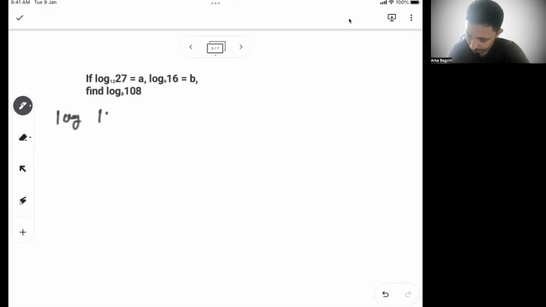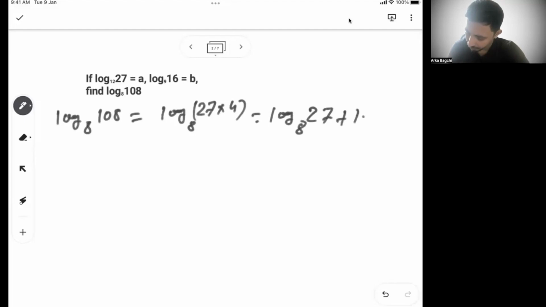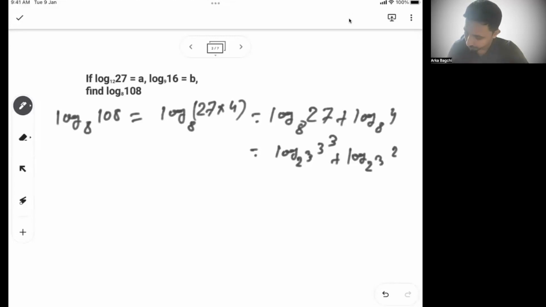So can I write log of 108 base 8 is equal to log of 27 into 4 base 8. Log of AB is nothing but log of 27 base 8 plus log of 4 base 8. So here I can say this is log of 2 cube and log of 3 cube plus log of 2 cube 2 square.